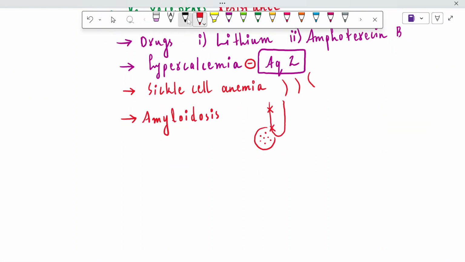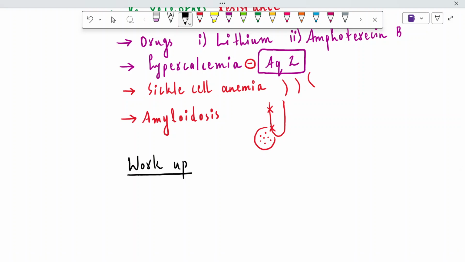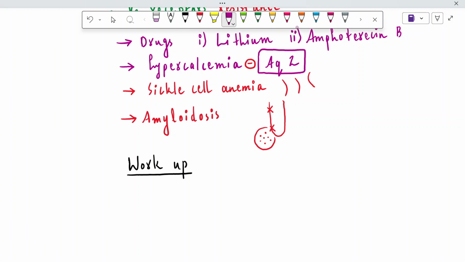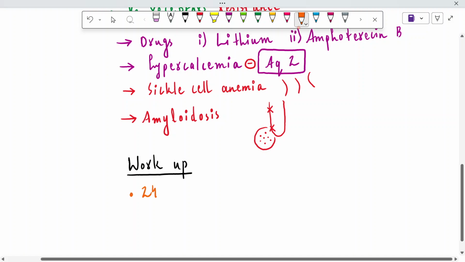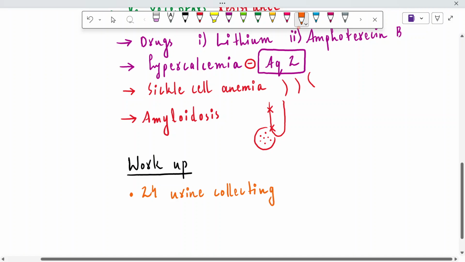So what will be the workup or investigation for these patients? Because they are passing a huge amount of urine, they are manifesting polyuria, polydipsia, and nocturia. So what is the workup for such patients? We need to check the 24-hour urine collection, right? We ask the patient to collect their 24-hour urine in order to check the amount of urine, whether the patient is having polyuria or not.